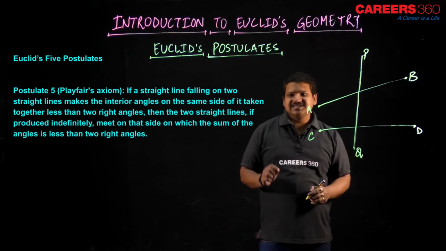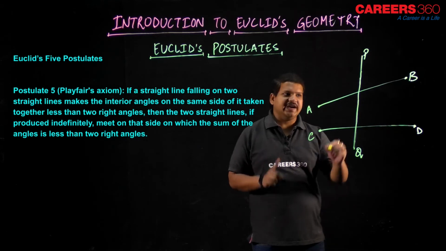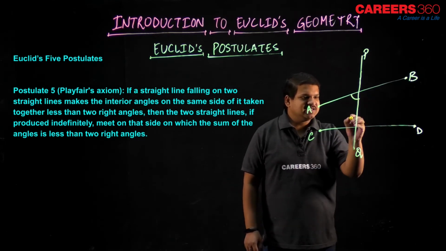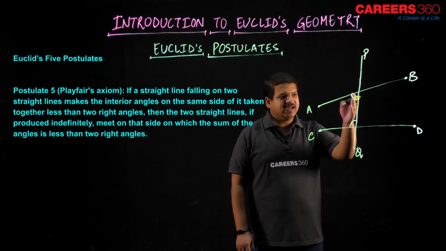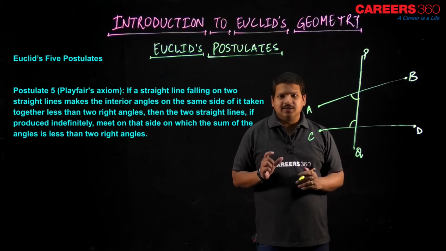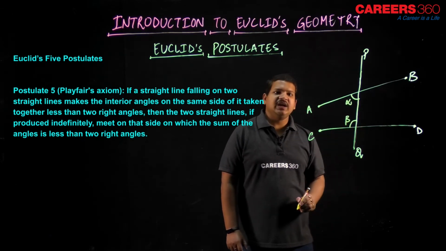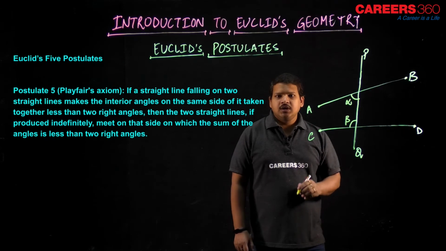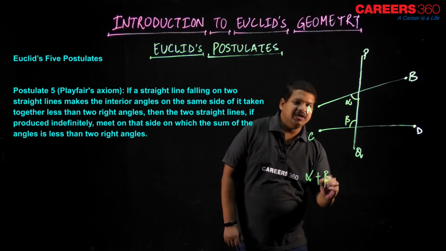Now it says it makes interior angles on the same side. These angles here are known as interior angles on the same side. Let's say this interior angle is alpha and this interior angle is beta. Taken together, that is alpha plus beta,